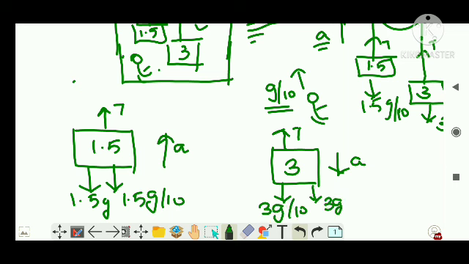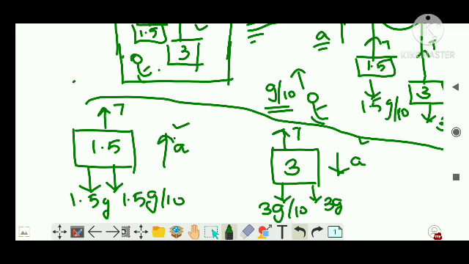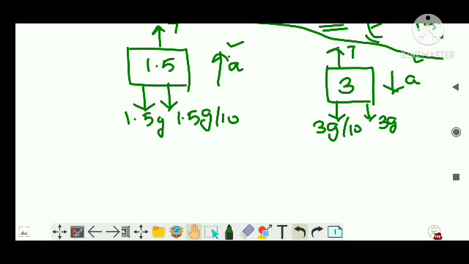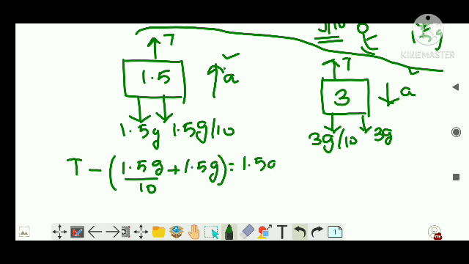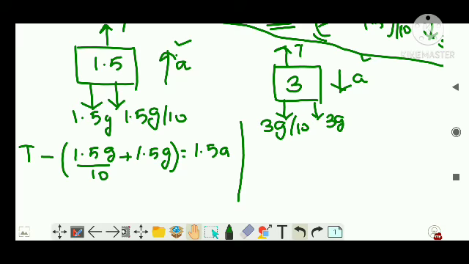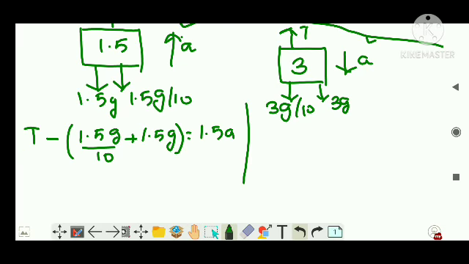So now you have two masses like this, right? So how will you solve this one? Write equations for both of them. Here I can write T minus 1.5 g by 10 plus 1.5 g is equal to ma, that is 1.5 into a. Now for this one I can write 3g by 10 plus 3g minus T is equal to 3a.